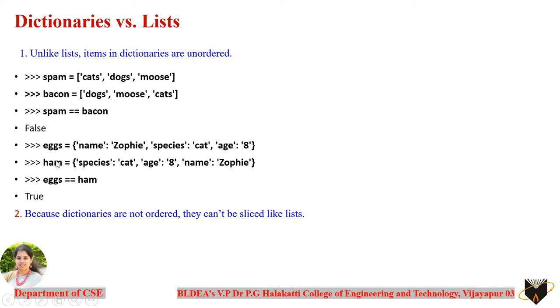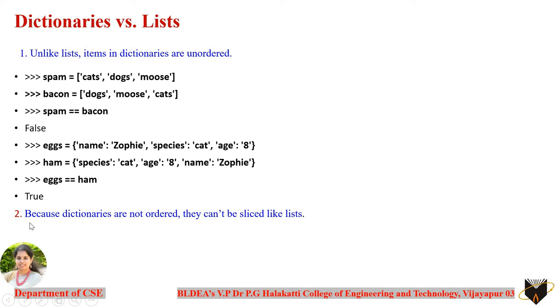Now if we compare these two dictionary variables, where we have the same set of elements in a different order, and you check, you will get the result as true. Why? Because the order with respect to the dictionary is not that important. That means if you have the same set of elements, even if it is in a different order, those are going to be considered equal. So this is the difference here.